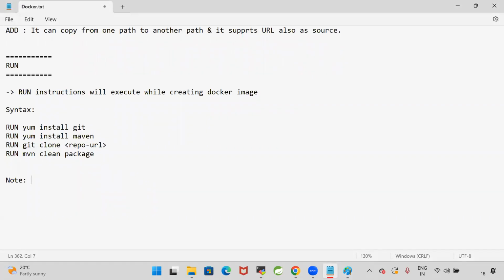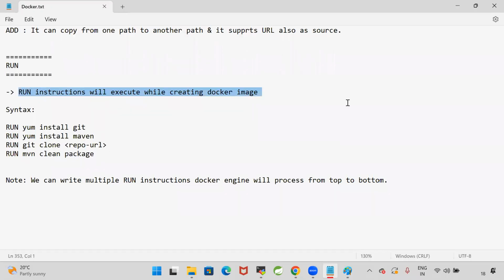Note, we can write multiple run instructions. The Docker engine will process them from top to bottom. Are you guys getting my point? Run instructions will execute while creating the Docker image. This is the syntax to write run instructions in the Docker file. So we can write multiple run instructions, and Docker will process them from top to bottom.